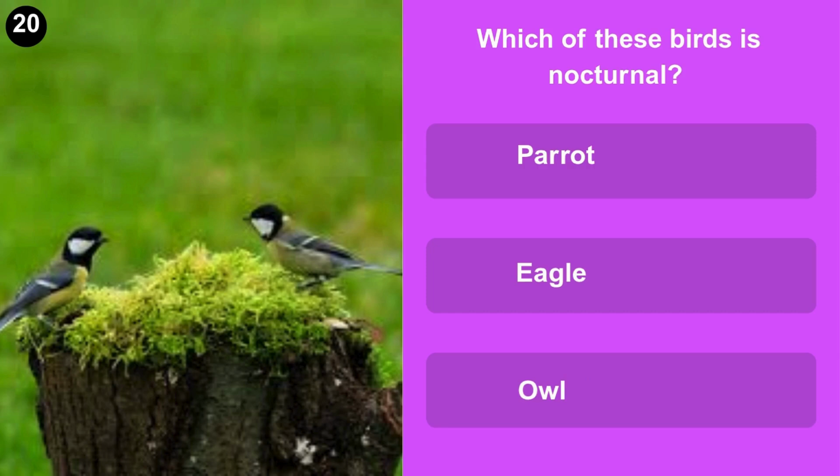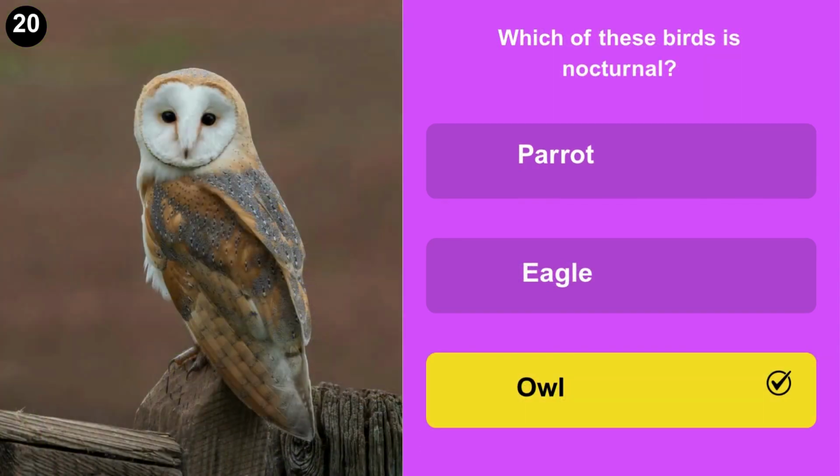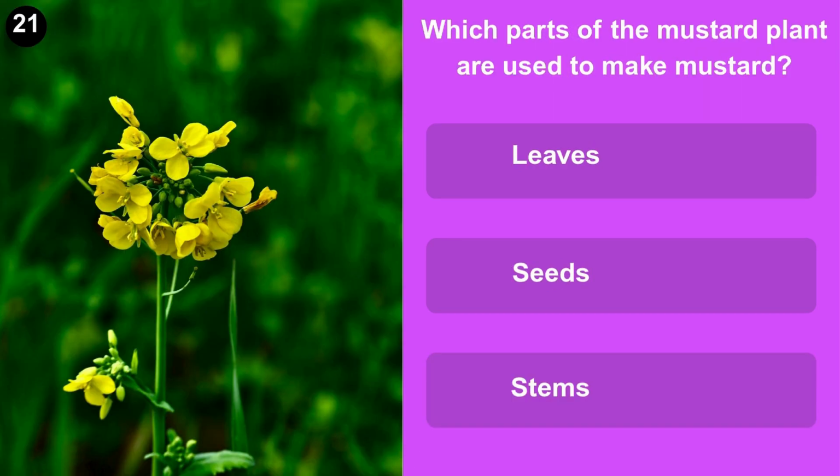Which of these birds is nocturnal? Parrot, eagle, or owl? Which parts of the mustard plant are used to make mustard? Leaves, seeds, or stems?